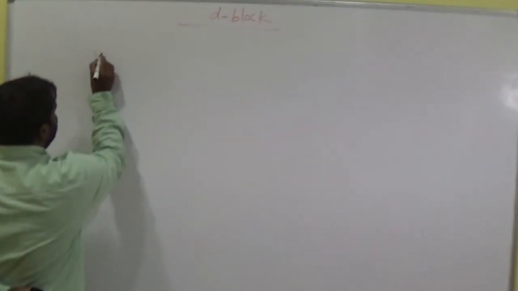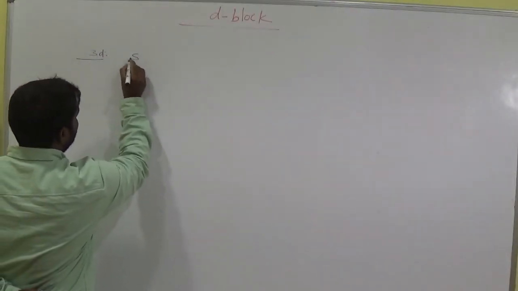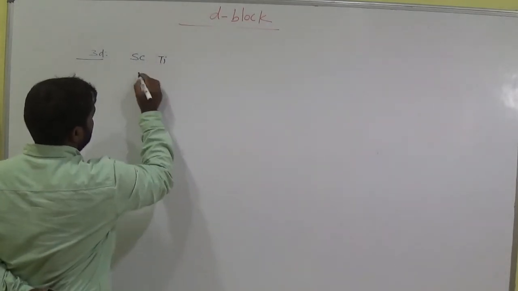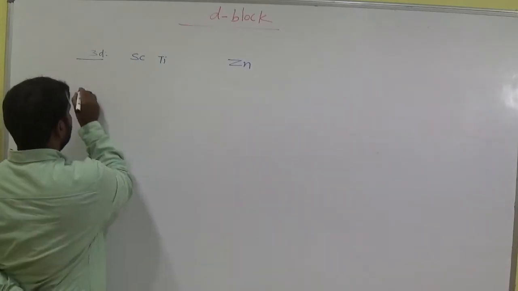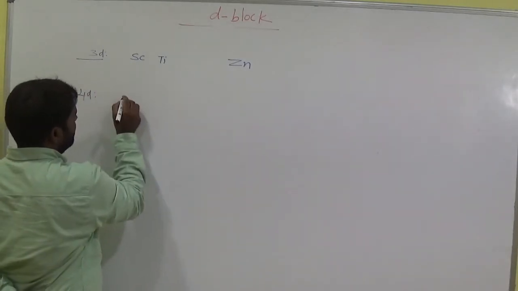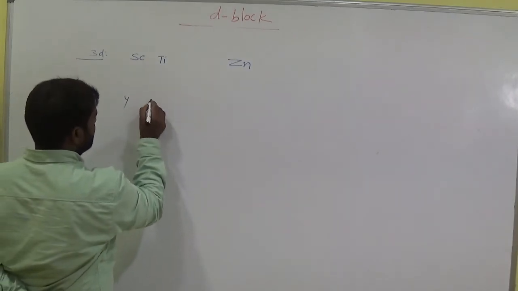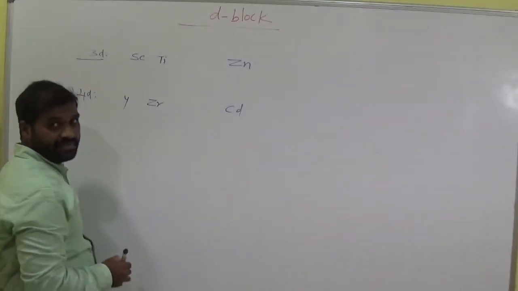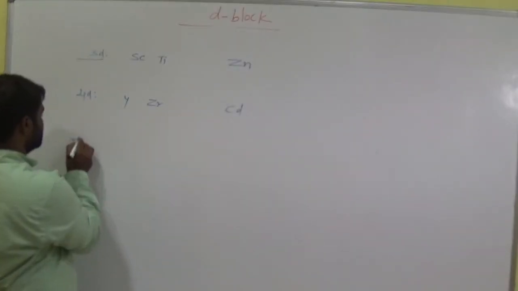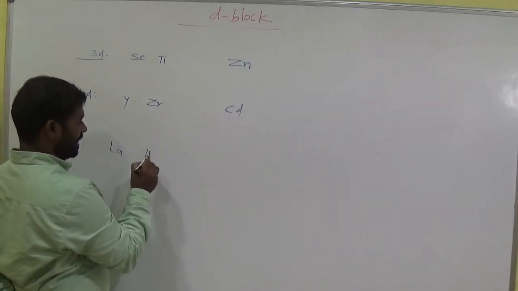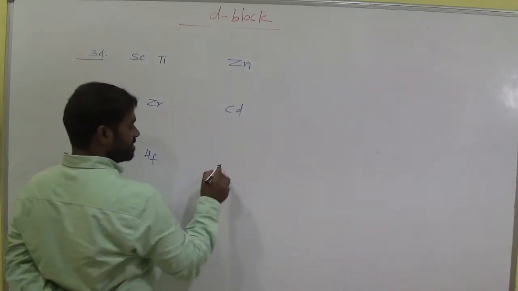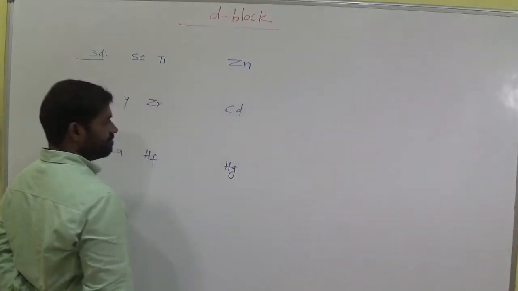Let's see now. This is the 3D transition series from scandium, next titanium, and the last one is zinc. The 4D transition series starts from yttrium, then zirconium, and the last one is cadmium. The 5D transition series has lanthanum first, then hafnium, and the last one is mercury.